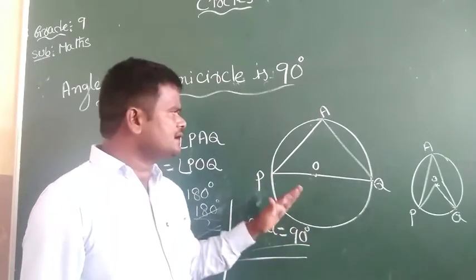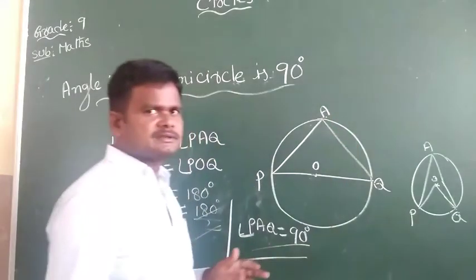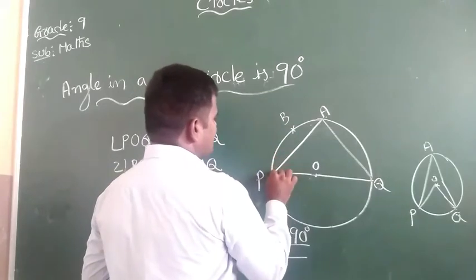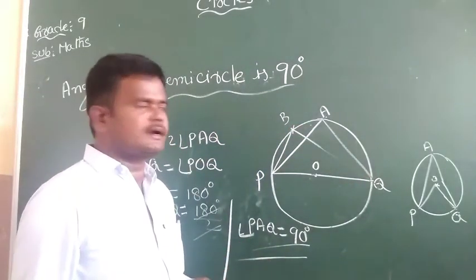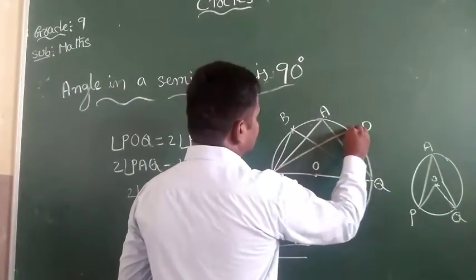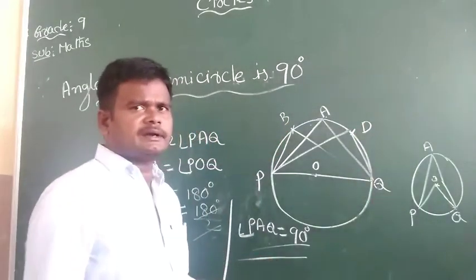Similarly, angle PAQ equals 90 degrees. Taking point B, angle PBQ equals 90 degrees. Taking D, angle PDQ is also 90 degrees.